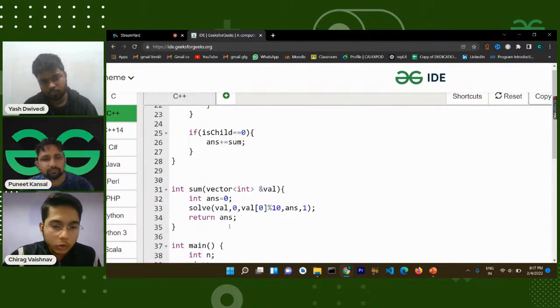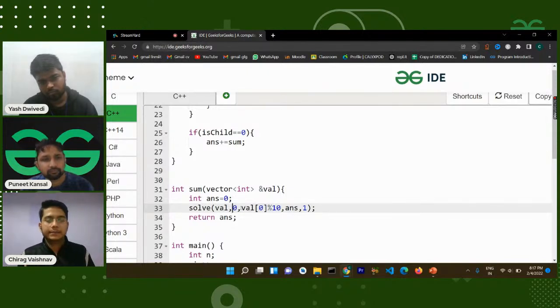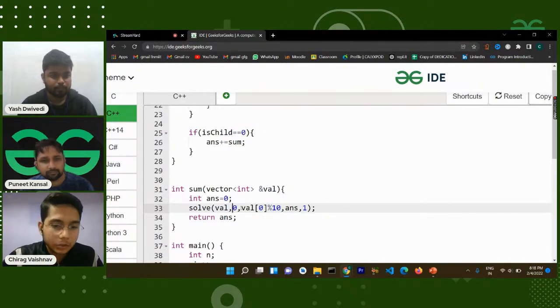The root node has its index value 0, and the sum value is value 0 mod 10. Now the question arises: why mod 10? It is given that in the integer, the last digit, the ones position, holds the value. To retrieve that, 0 mod 10 was the option. So here's the sum, here's the answer, and here's the depth.